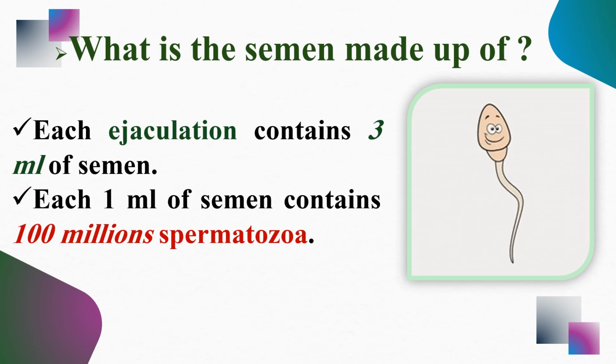Every time the male ejaculates, ejaculation meaning the release of sperm cells, it contains approximately, this is general information, we don't have to memorize this slide, okay, 3 milliliters of semen, and each 1 milliliter of semen contains 100 million spermatozoa.